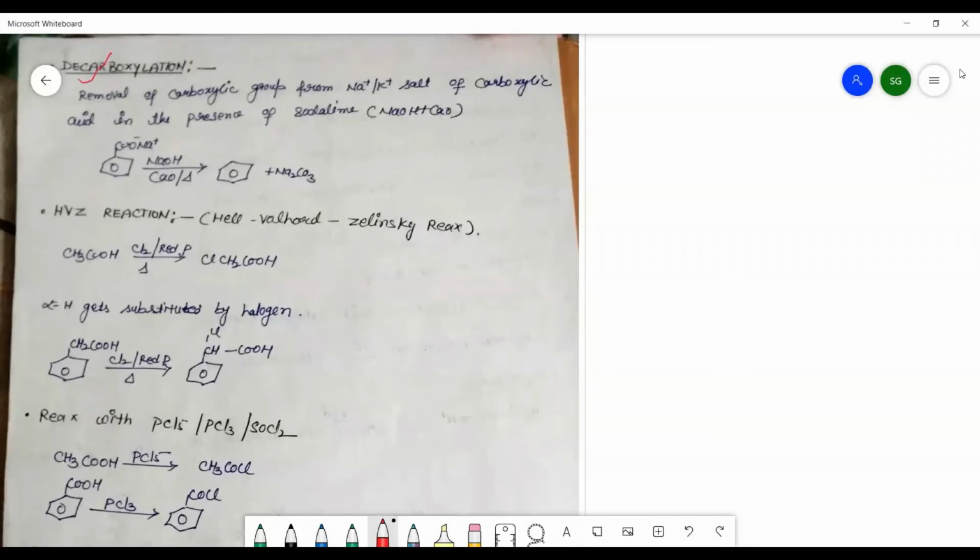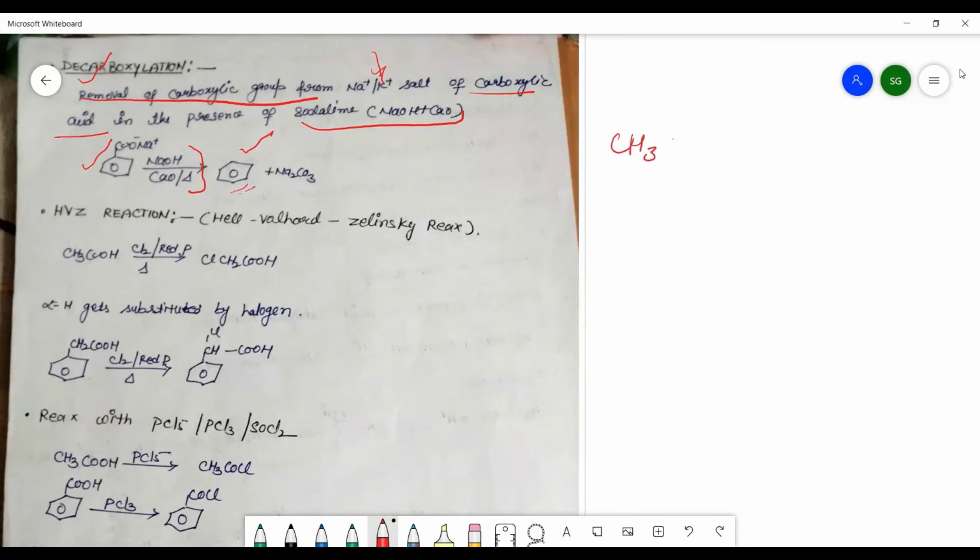Now the another reaction of the carboxylic acid is decarboxylation, in which the removal of carboxylic group takes place from the sodium or the potassium salt of carboxylic acid, and the reagent used will be soda lime, which is a mixture of NaOH and CaO. So it's very simple reaction. That reaction you have done in the 11th standard also in hydrocarbon chapter. So sodium salt of benzoic acid in the presence of soda lime heating, you will get the benzene. Here the one carbon atom is less in the hydrocarbon from the parental chain.